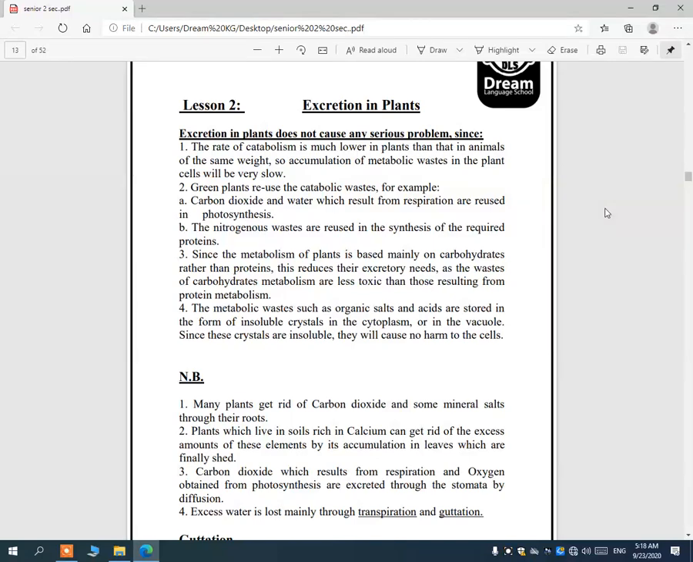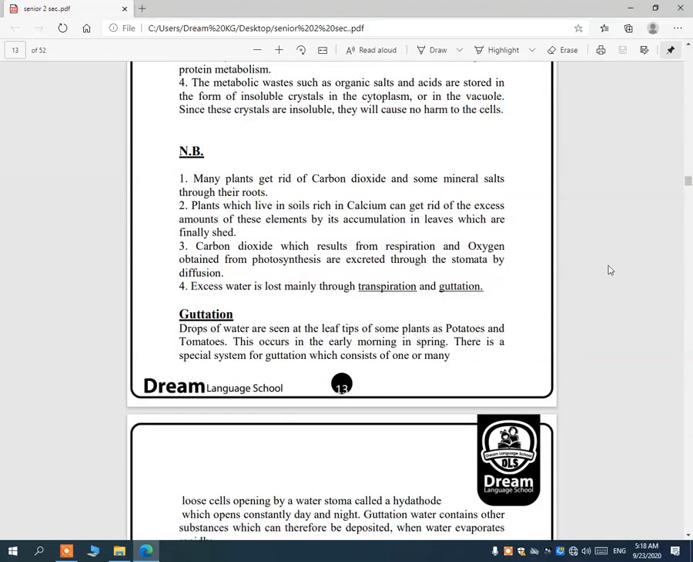Also, we have number four: metabolic wastes such as organic salts and acids are stored in the form of insoluble crystals in the cytoplasm or in the vacuole. Since these crystals are insoluble, they will cause no harm to the cells. Take care that many plants also get rid of carbon dioxide and some mineral salts through their roots.